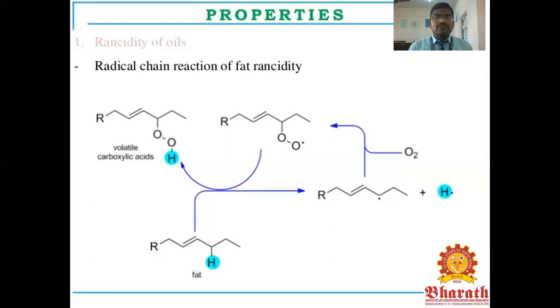In the radical chain reaction of fat rancidity, the volatile carboxylic acid compounds are formed by oxidation to form a fatty acid. The free radical reacts with hydrogen to form a fat.